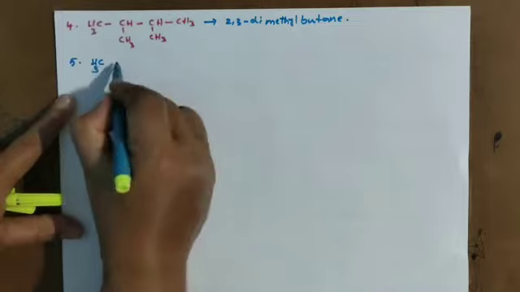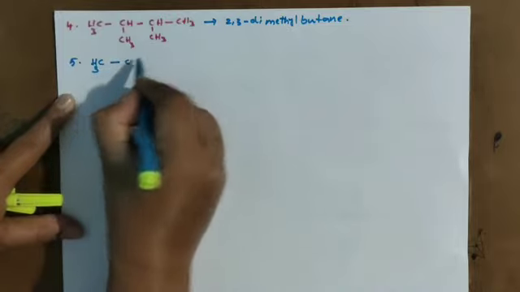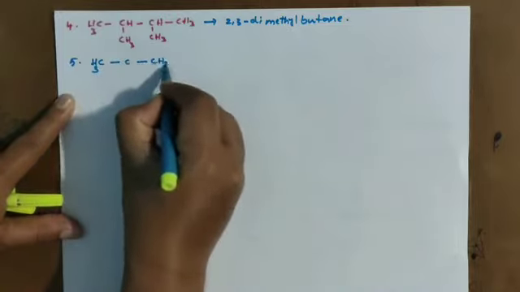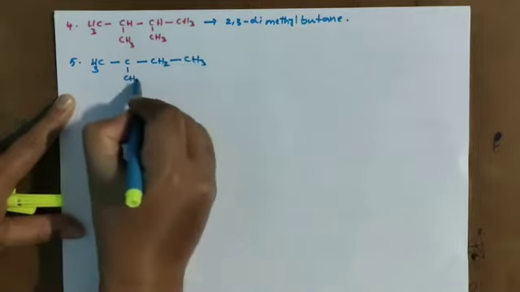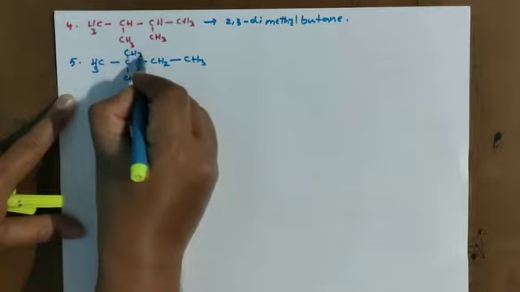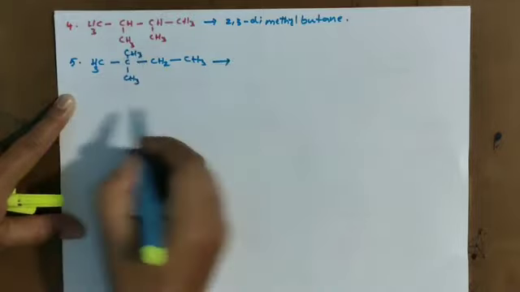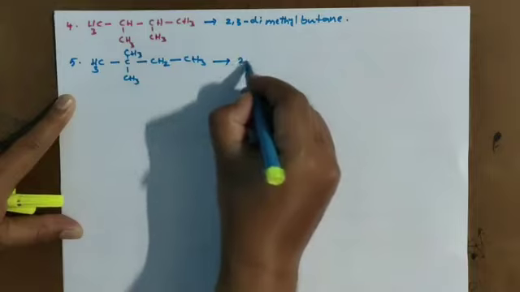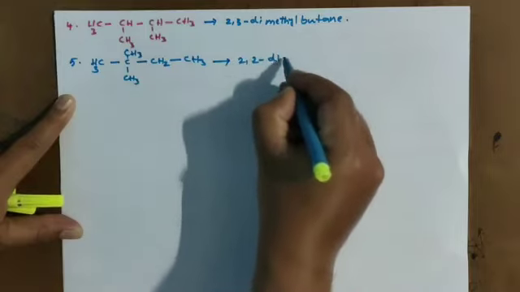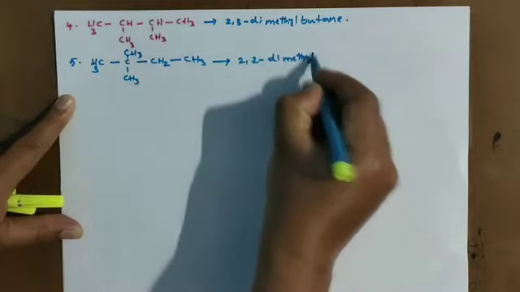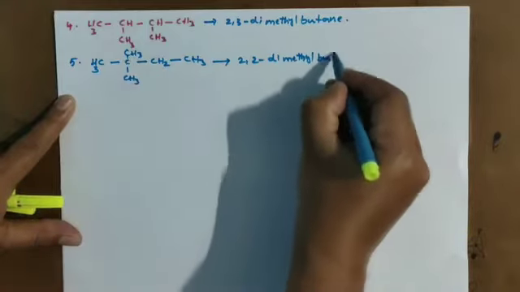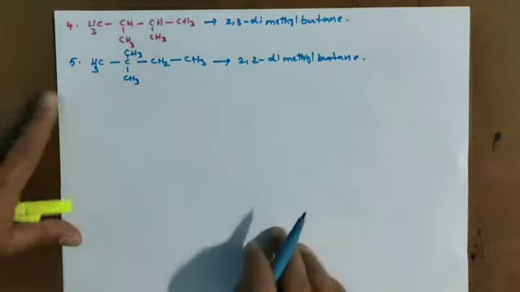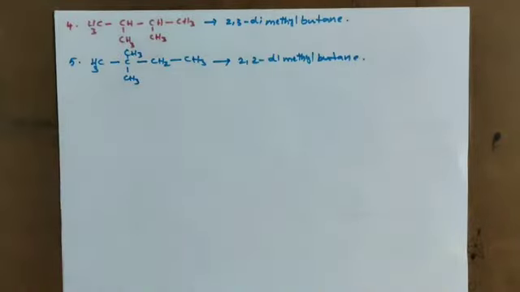CH3, CH3, C, CH2, CH3, and this time here one CH3 and here one CH3 I am taking. What did we get here? 1, 2. 2,2-dimethylbutane. This we got. See how many isomers we got.